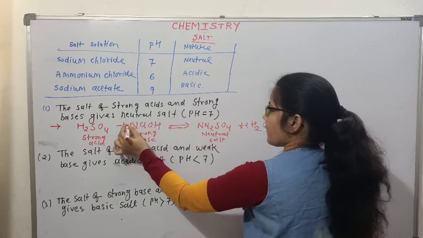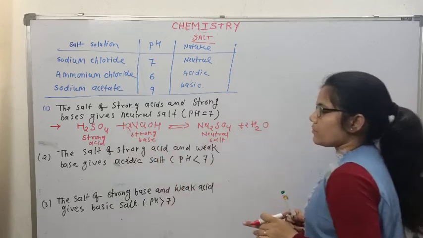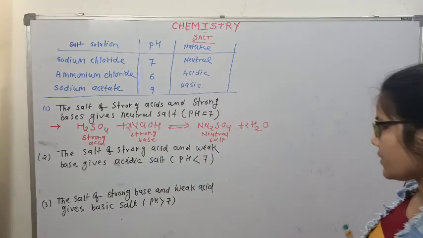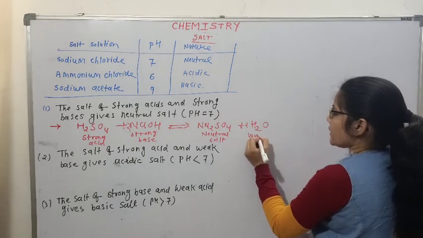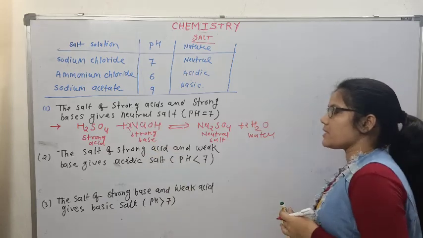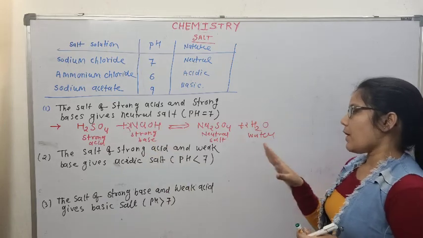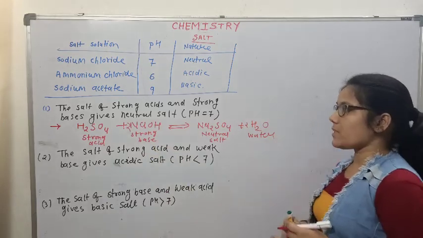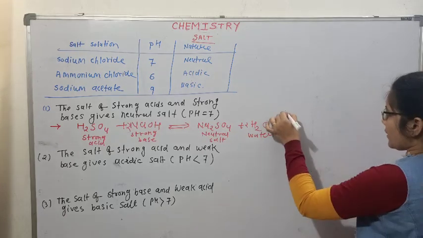So this is how the reaction proceeds. You can see both are strong acid and strong base. That is why they give neutral salt, or we can explain these things by the hydrolysis.